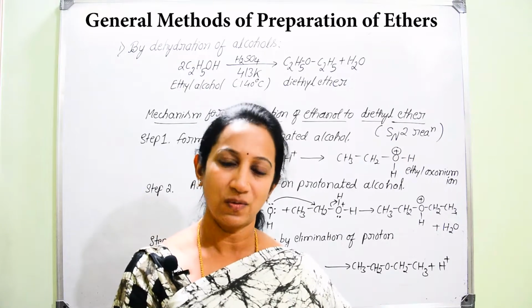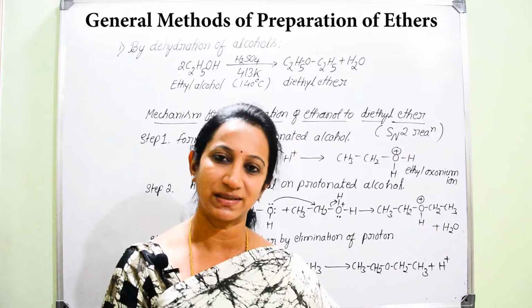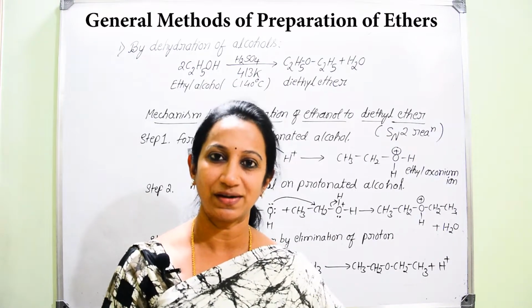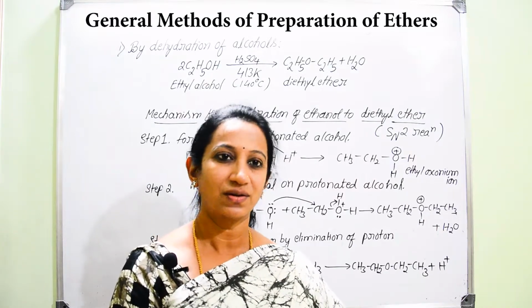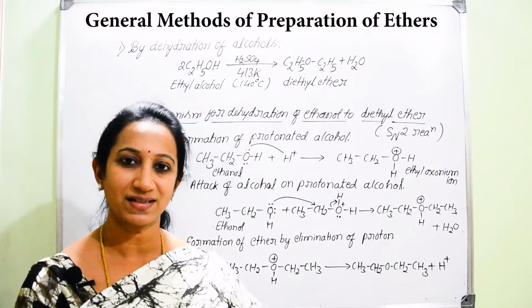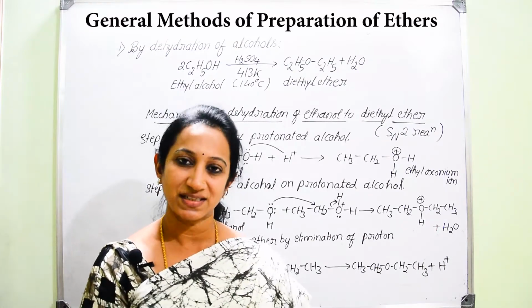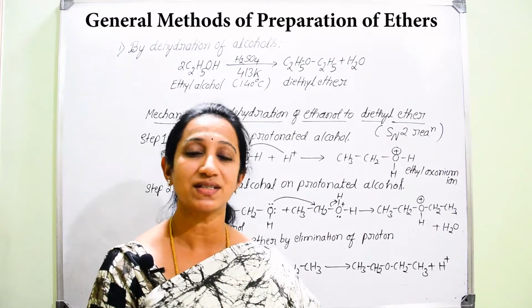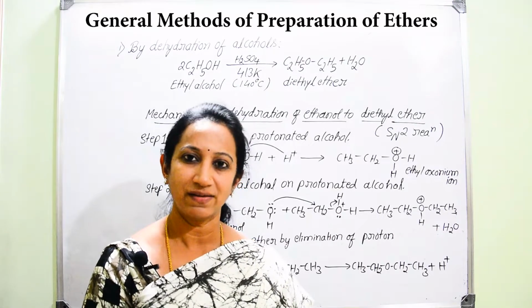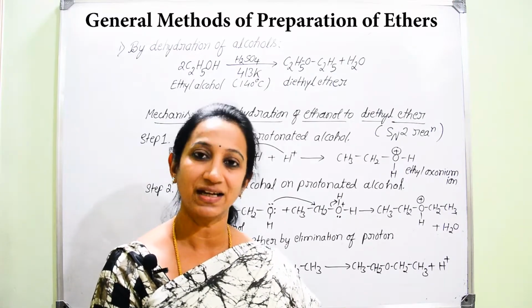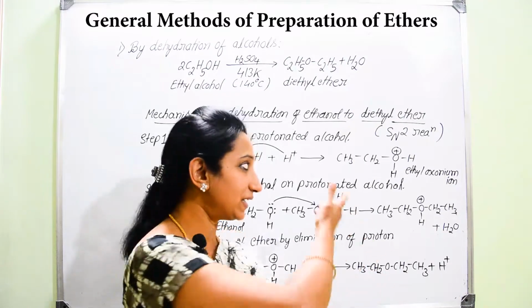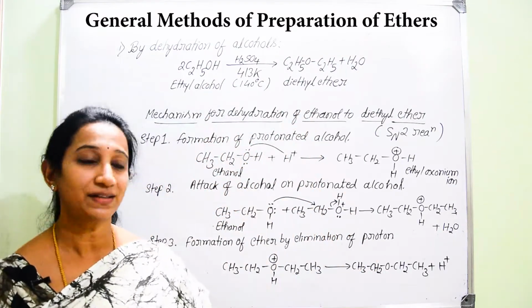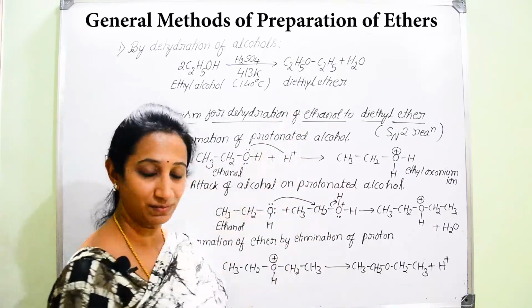Once you go for that very first general method of preparation, I think you have already gone through the chemical properties of alcohols. Once alcohols are subjected to the dehydration process with the help of concentrated H2SO4, they will end up in the formation of either alkene or ethers. So if you remember those chemical properties, we can easily recall the set of reactions I have given on the board.